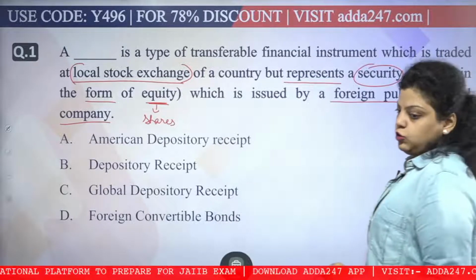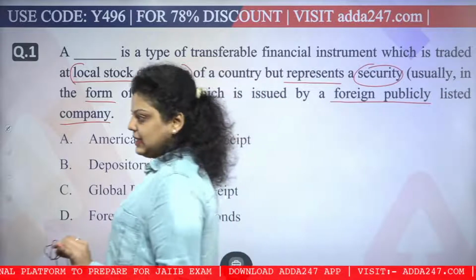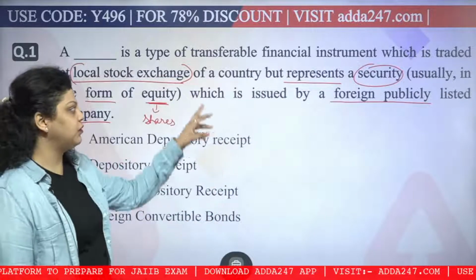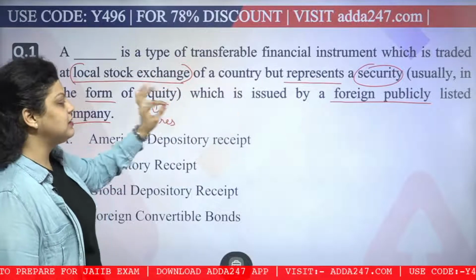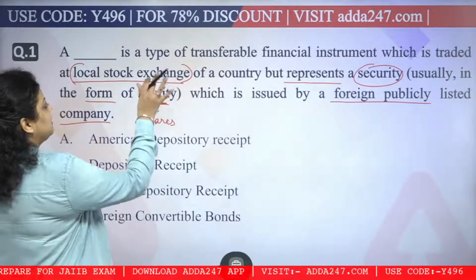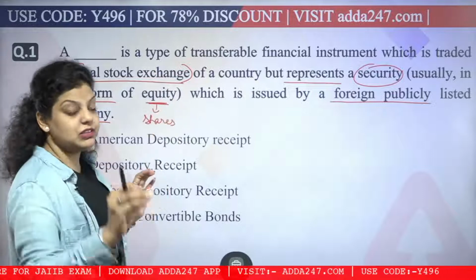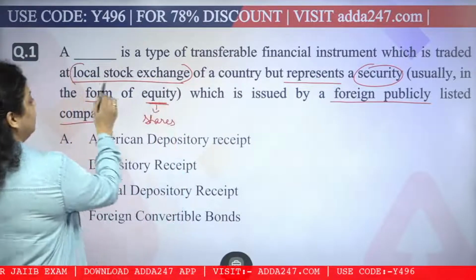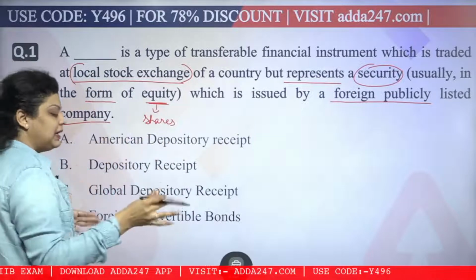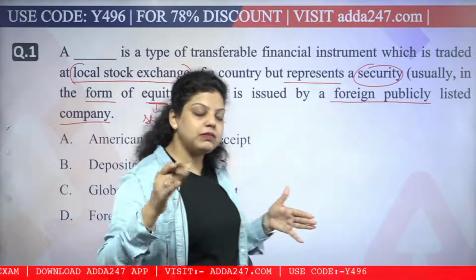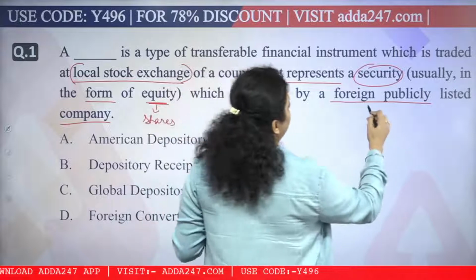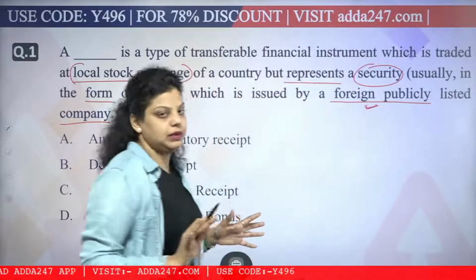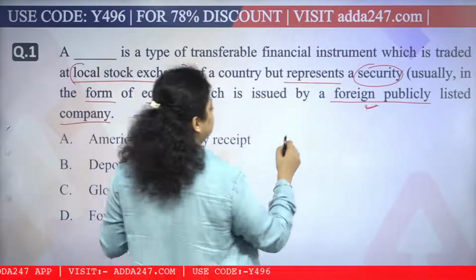So the right answer is not ADR or GDR, because we have not defined here that we are talking about America or the global market. We have just said that it is the security of a company which is represented at a local stock exchange, but the security of the company represented in a local stock exchange belongs to a foreign publicly listed company. Let's say, for example, India.